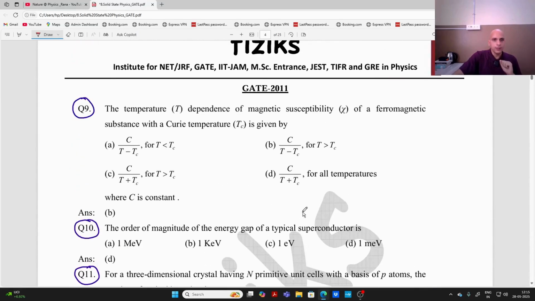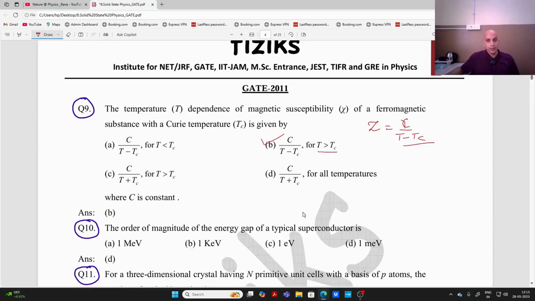So you can see here, the question is the temperature dependence of magnetic susceptibility of a ferromagnetic. We know chi is equal to C upon T minus theta, or Tc. So what is the correct answer? B is the correct answer for T greater than Tc. This is very important, right?